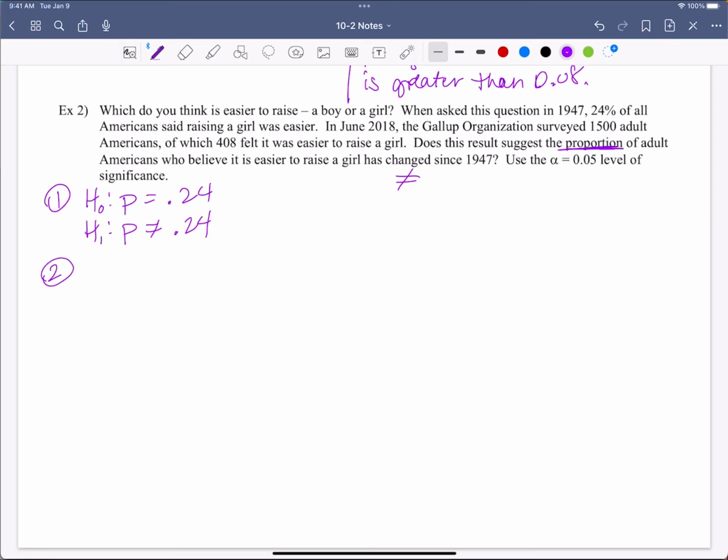Okay, let's look at step two. Step two here, this is a simple random sample, so we're good there. The second criteria, n times p times 1 minus p, has to be greater than or equal to 10. So how many are set up in our new thing? 1,500 adults, right?